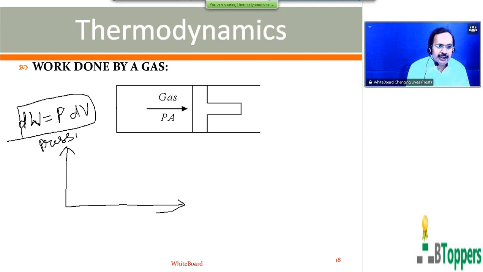So you can draw a graph showing the variation of pressure with volume in any process, which we call an indicator diagram. This diagram in which we show the variation of pressure of the gas with change in the volume, we call indicator diagram.